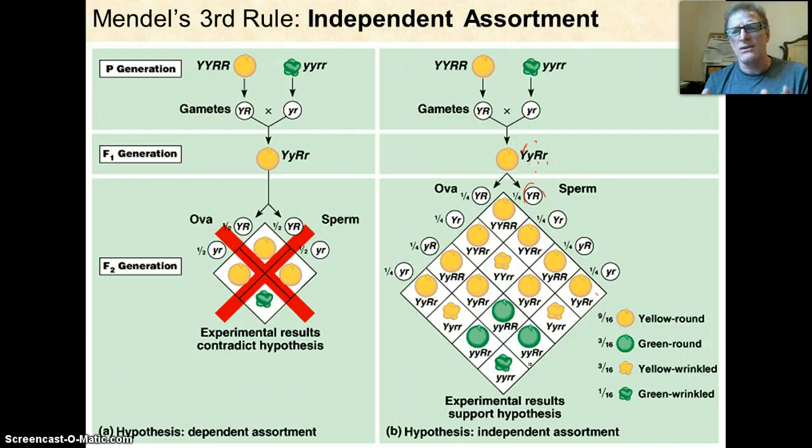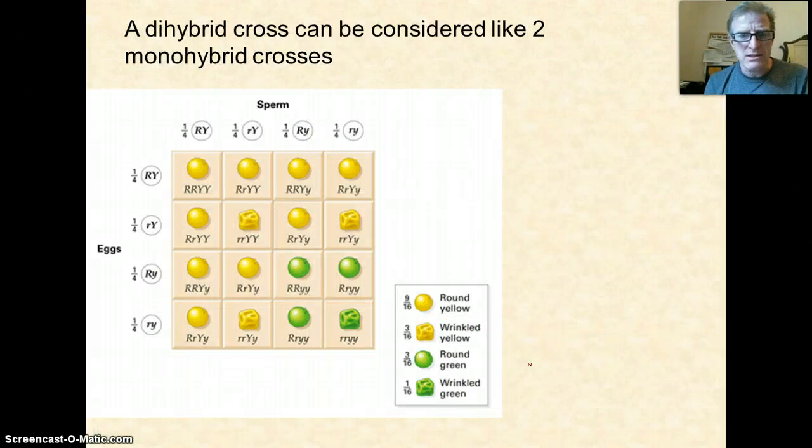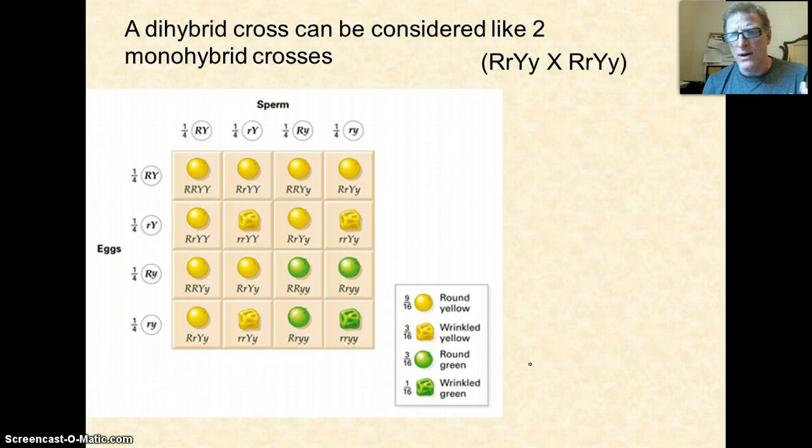Now in freshman bio, I didn't make you guys do these 2-trait crosses. They're just really complicated and hard and frustrating and easy to make mistakes. But in AP biology, on the AP exam, you do have to know how to calculate these. So now we're going to look at a quick, easier way to solve these what are called dihybrid or 2-trait crosses. So here's our cross, yellow and green peas again. But when we look at that, first off, if we're crossing 2 individuals that are both heterozygous for 2 traits, big R, little r, big Y, little y, crossed with itself, we can really consider that 2 monohybrid crosses.